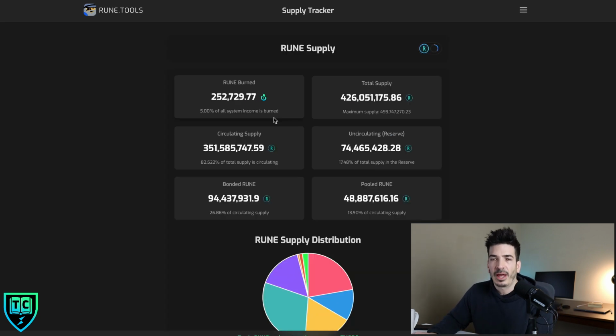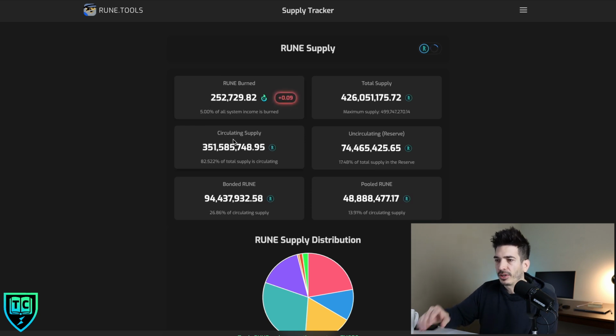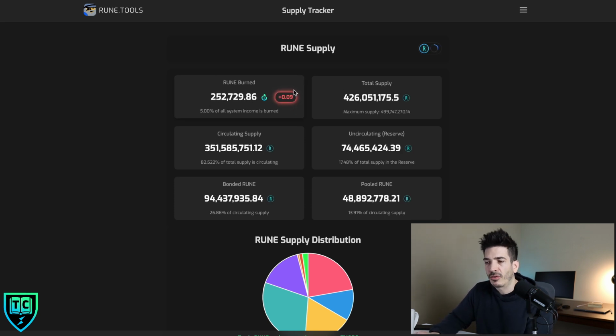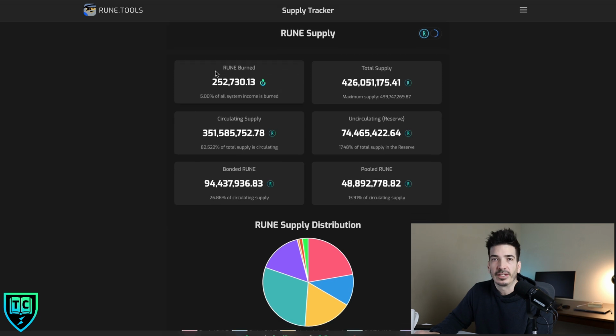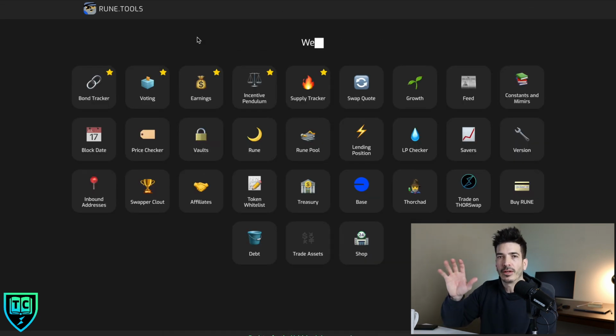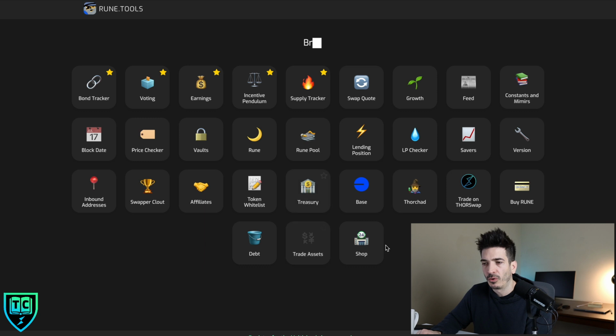And lastly, the supply tracker. Right now there is a burn which you can monitor here, and it kind of flickers every little bit to show an increase in the burn. But if you're wondering the circulating supply, the total supply, and you want to take a look at all this, this is a great dashboard for that. Those are my favorites on this dashboard, but you can come in here and explore. There's a lot of other cool stuff that you can see here, obviously.